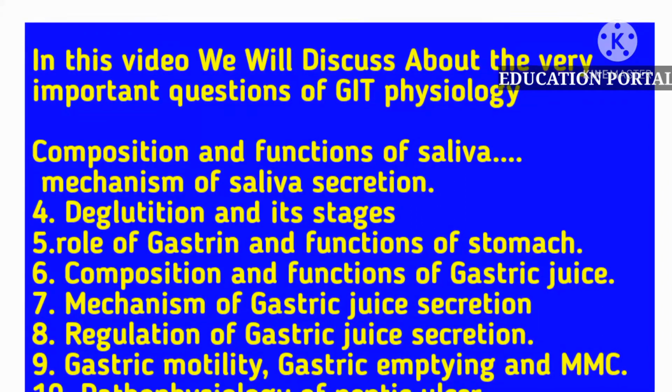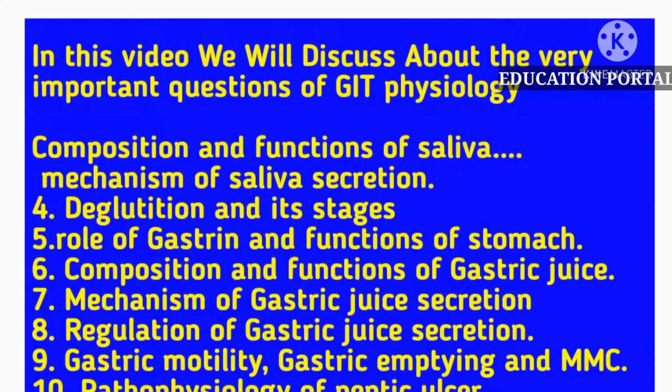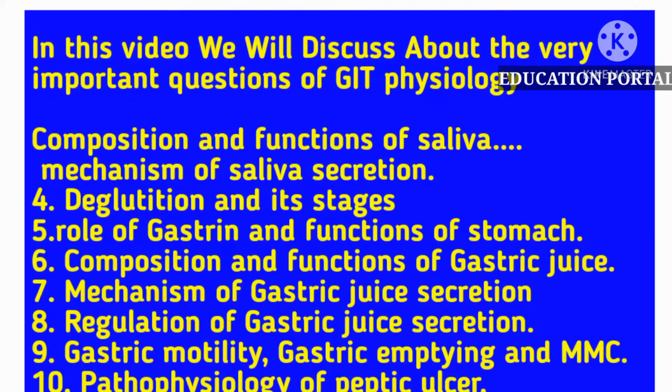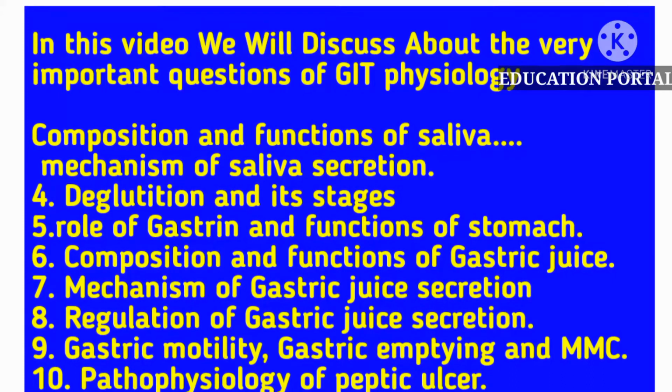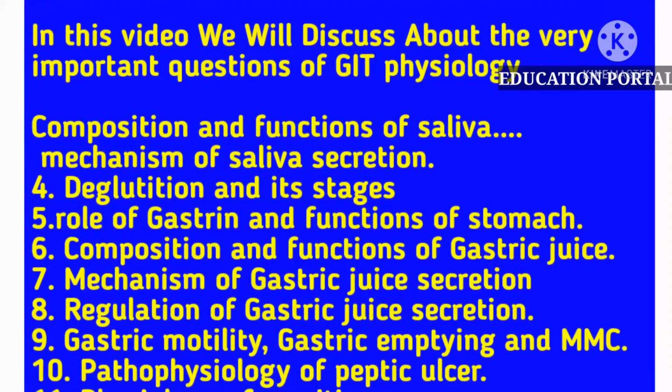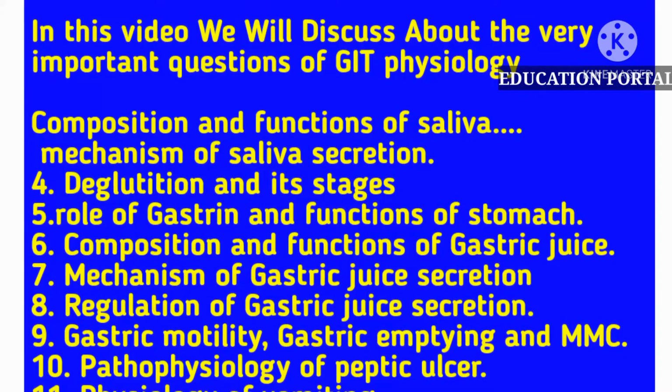The first important question of GIT physiology is the composition and functions of saliva. Saliva is a very important topic in GIT physiology. You must know what the functions of saliva are and what the composition of saliva is. These are very important questions of GIT physiology.